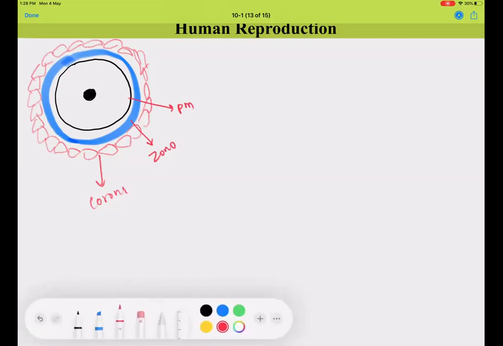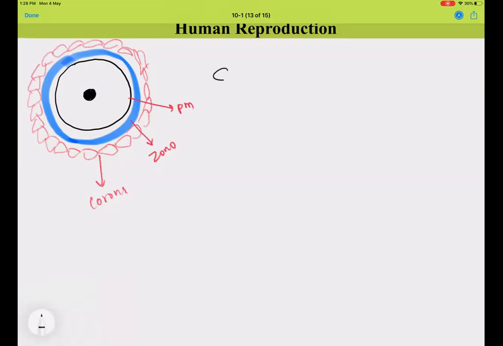Now, after a lot of struggle, there are several hundreds of sperms. We have mentioned that there are some millions of sperms which are released in one insemination or in one ejaculation, but not all the sperms make it into the fallopian tubes or towards the egg. There are only a few hundreds of sperms which actually make it to reach the egg. And once the sperms reach the egg, there are a few reactions that are going to take place.